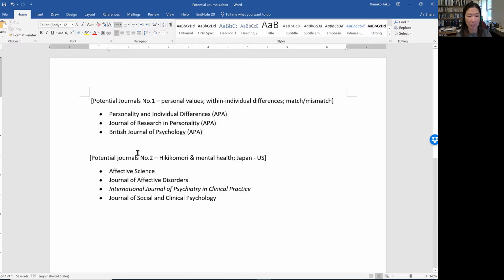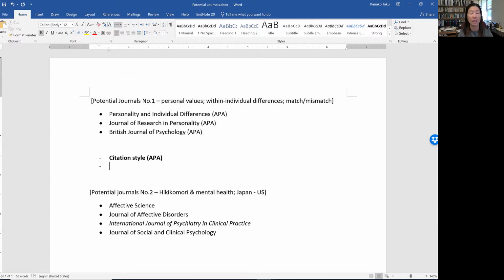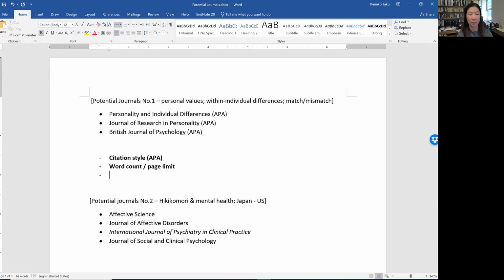So usually, whenever I check the author's guidelines, I don't want to check too much information. The minimum information I need to know is the citation style. Is it APA or what? Or should I use a numbered list, like 1, 2, 3, or what? So that's the citation style, and the word count, or whether there is any page limit. So I check that.